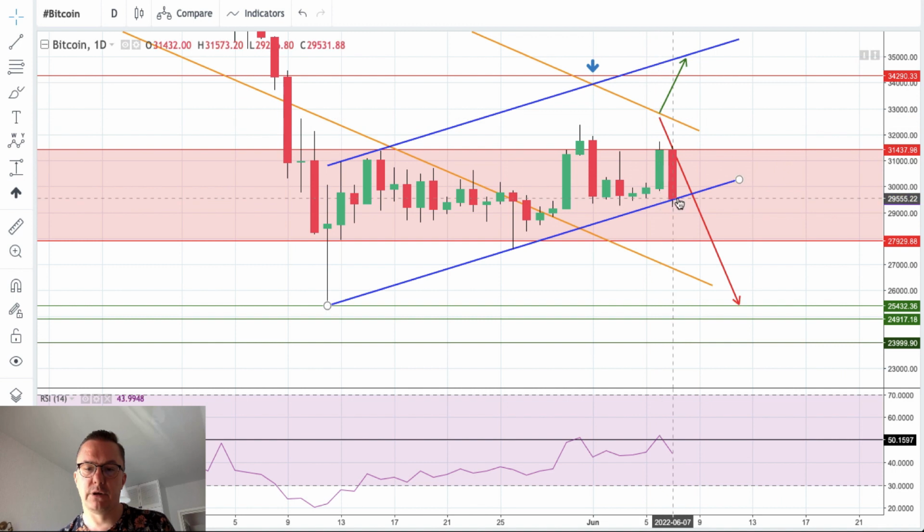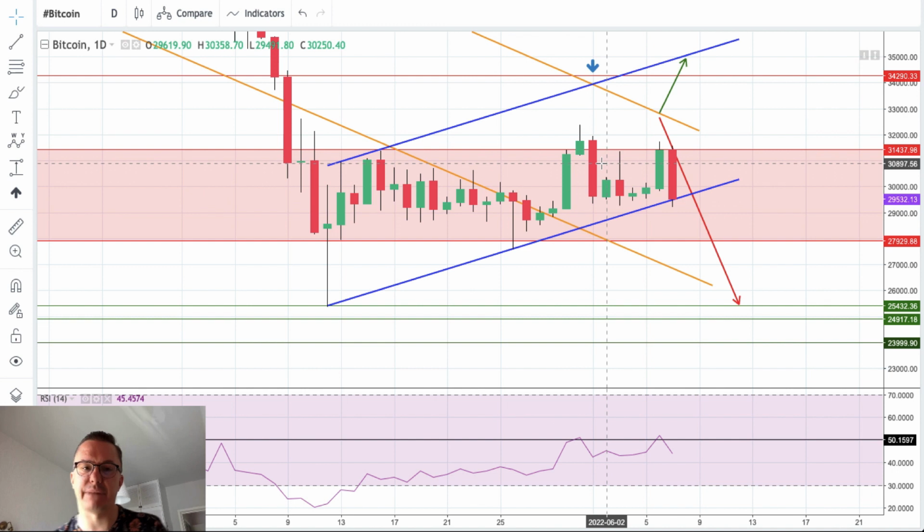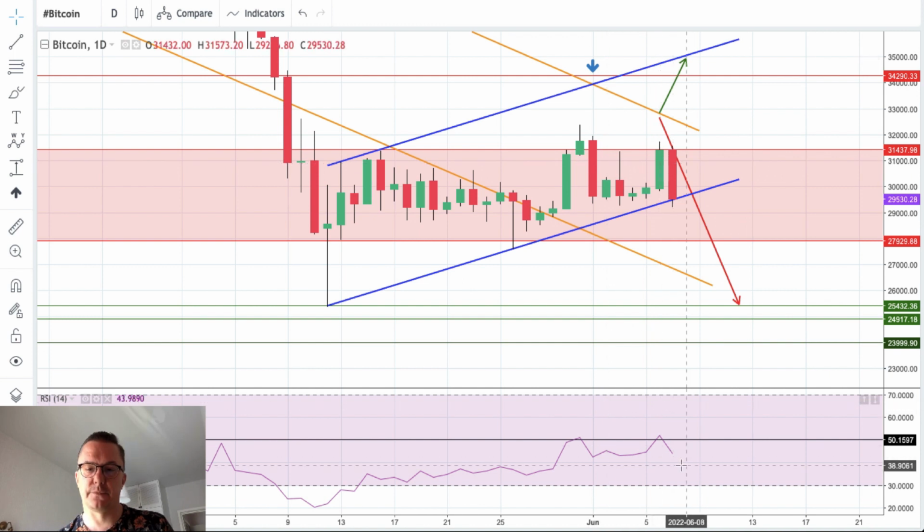If we break below, of course the next target is 27,929. If we break out of this level, then of course there is a chance that we will hit our target 25,432. So far every attempt to rally is being smacked, being pressured by the bears, and the bears are still in control of the market. Momentum is already negative on Bitcoin, so the outlook remains bearish.